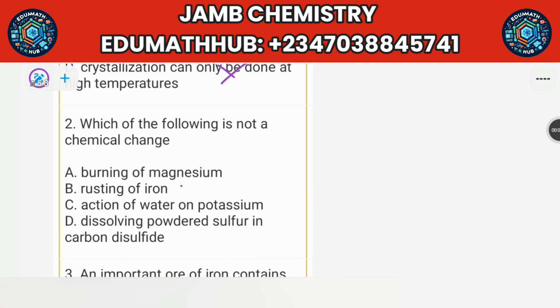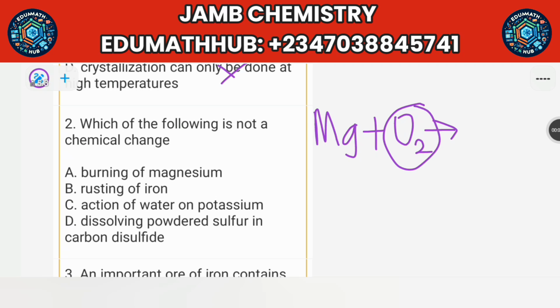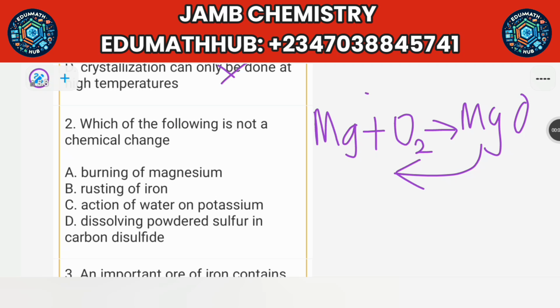The first one is burning of magnesium. Burning of magnesium is Mg. That's when you combine magnesium with oxygen. When you hear combustion, it has to do with combining an element or a compound with oxygen. So you're going to get MgO, which is magnesium oxide. So this is a chemical change because it is very difficult for you to reverse it to the reactant.